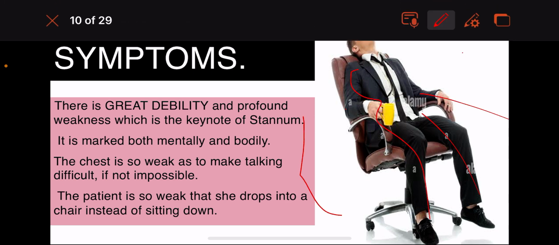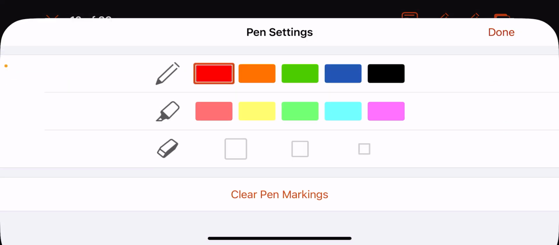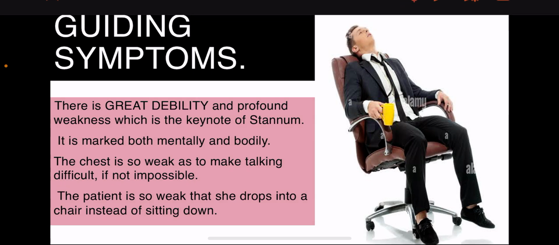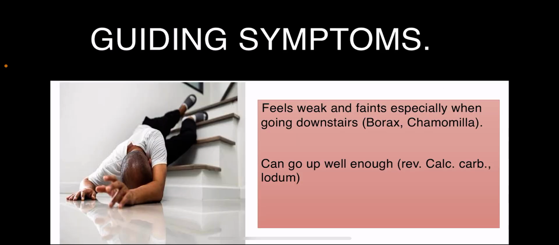How do normally people sit? They are relaxed. They relax and sit. Whereas this person is completely dropping himself into the chair instead of sitting down. So exhausted, so weak is the patient. The patient is so weak that they can barely speak up, or they just drop themselves into the chair instead of sitting down. Feels weak and faints, especially when going downstairs.